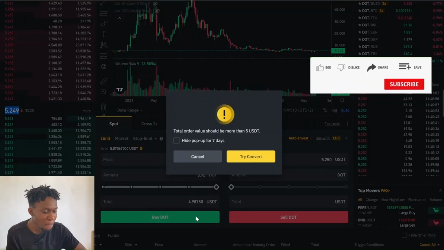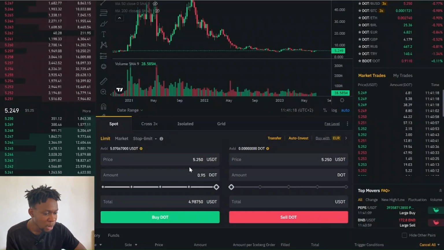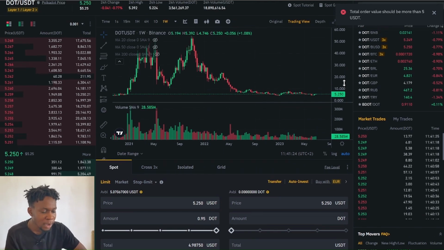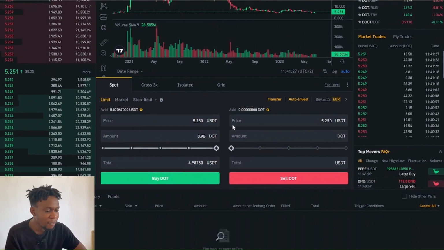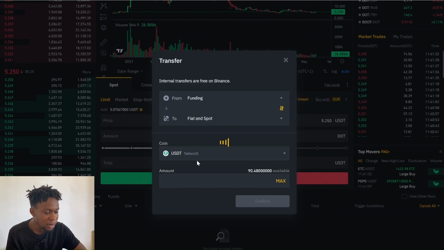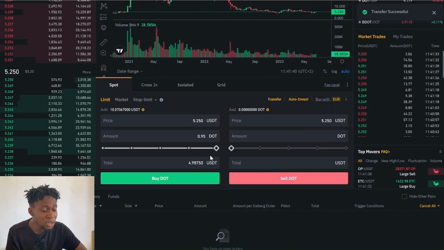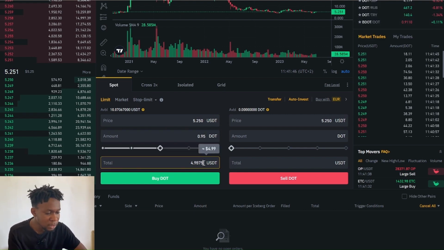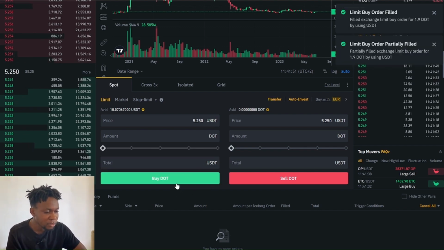I press buy, but I can't buy this $5 worth right now. I'm going to go back and transfer an additional $5 to my account, for me to be able to do this tutorial with you guys. And right here, I'm going to be buying $10 worth of this token, and I'm going to buy now.